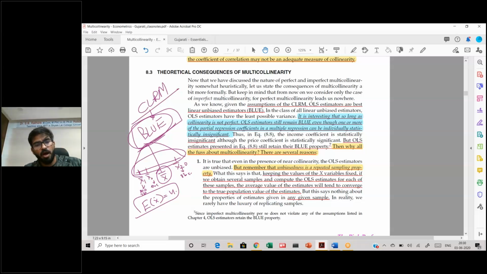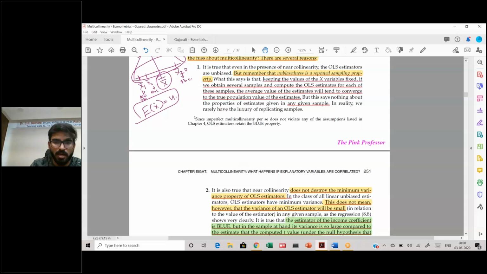So now we only have one sample with us. The problem of multicollinearity that we have is with only one sample. If we have multiple samples, that problem is going to go away. Always, when you have different samples, the estimate will converge to the true population estimate. So multicollinearity has nothing to do with the unbiasedness property, because unbiasedness is a repeated sample property, and we are talking about only one sample which has a problem of multicollinearity.